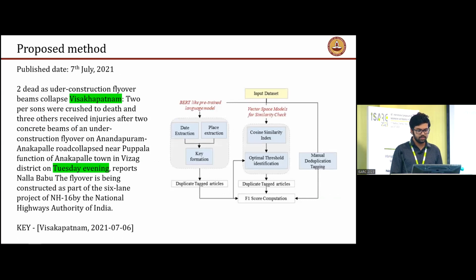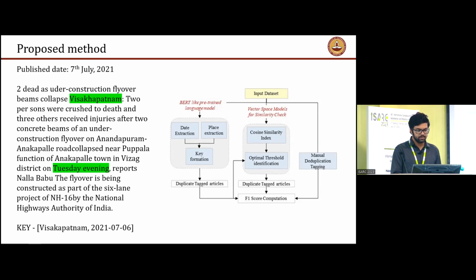So our proposed method relies on the formation of keys for these different articles. Given an article, we extract the date and place of the accident and form the key. And given the different articles, we just match this key. If the keys are matched, we say that these articles are duplicates.